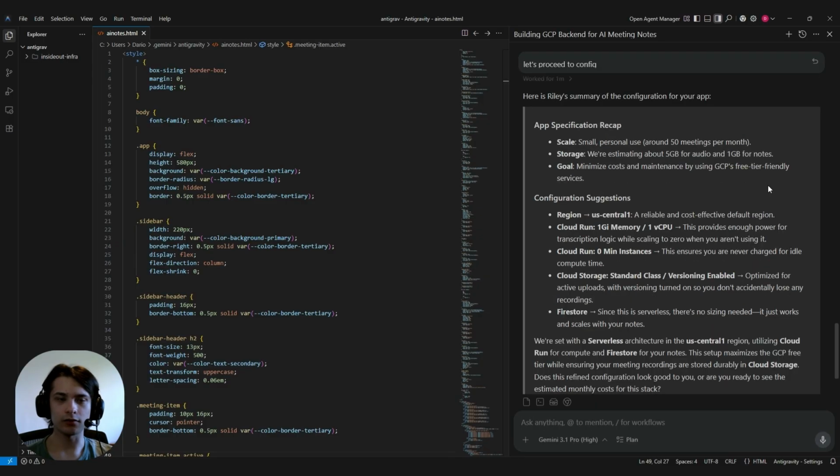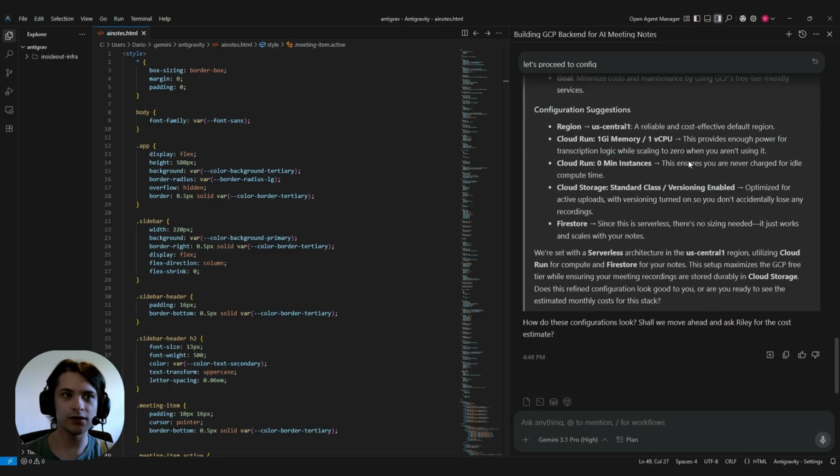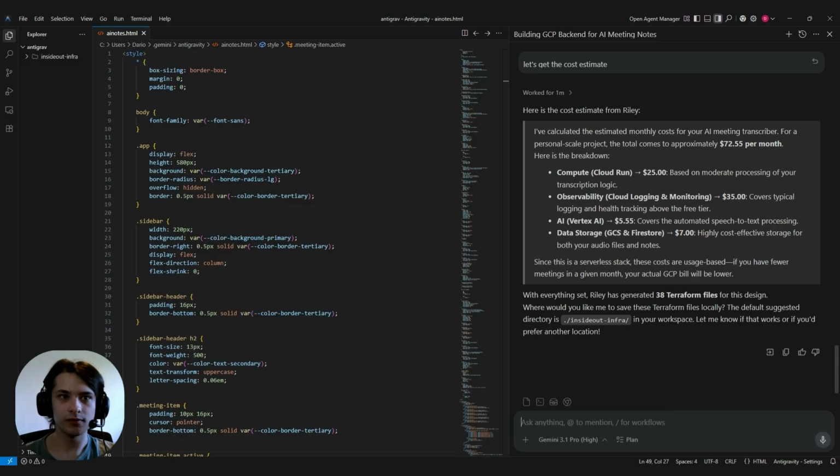Alright, so Riley's done an initial configuration of the app. Based on our app spec that this is a small personal use application, Riley's adjusted our design and goals to make sure we're minimizing costs and maintenance. These config suggestions are all in service of that, and they all look good. So I'm going to confirm this, and we'll generate the cost estimate. And here's our cost estimate. So the total is about $70 a month, but remember that's based on an estimate of 50 meetings a month, which is more than I'm in.